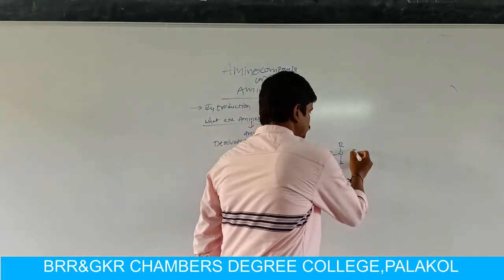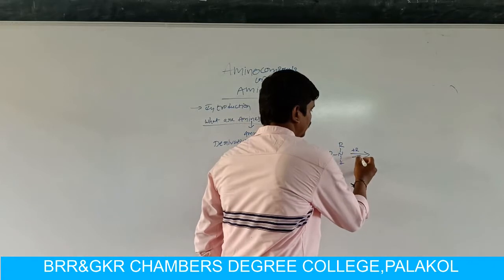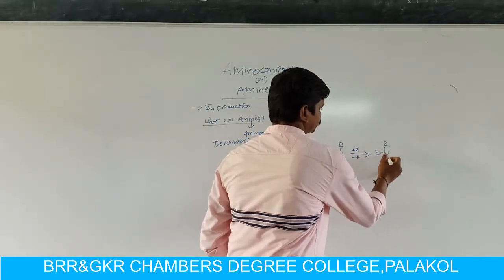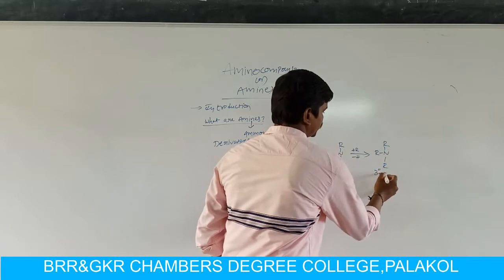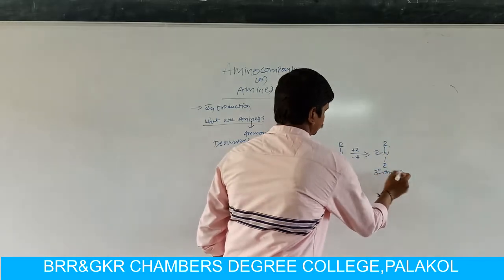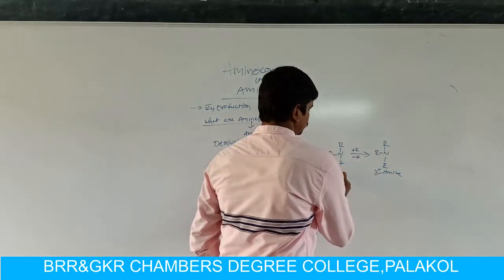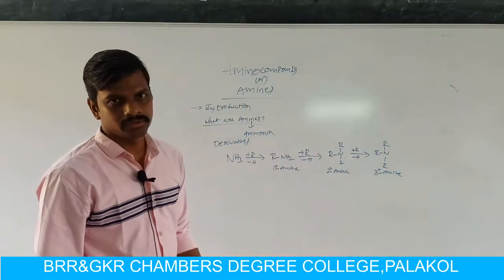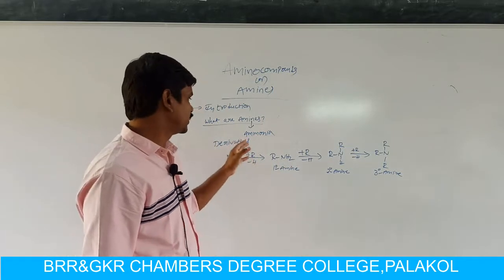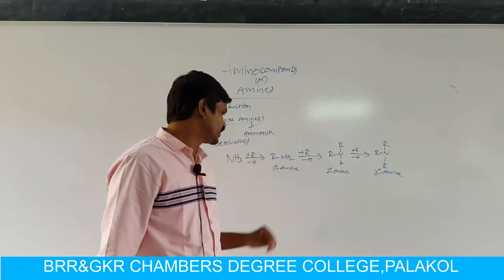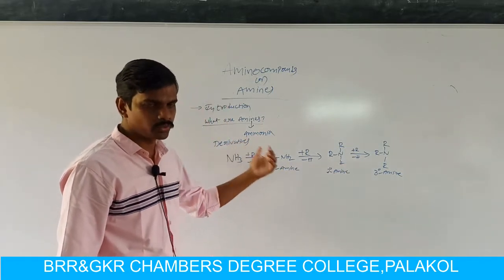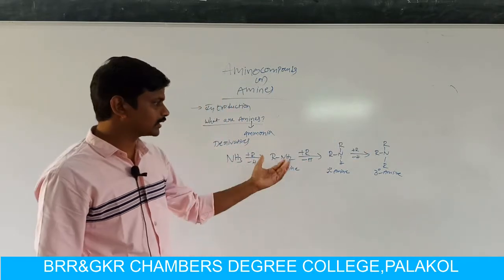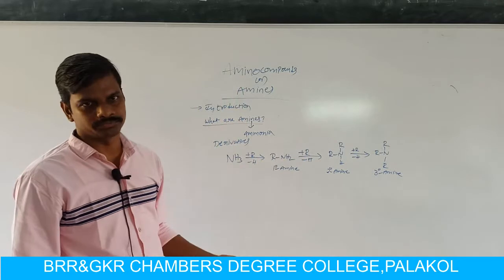If another hydrogen atom is replaced by an alkyl or aryl group, then we get tertiary amine. So amines are obtained by replacement of one, two and three hydrogen atoms by an alkyl group or aryl group.